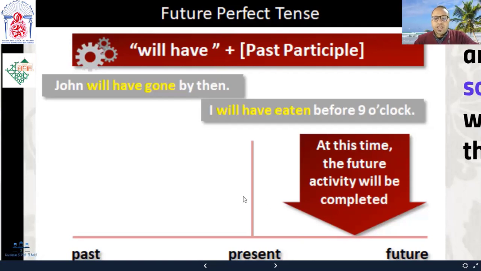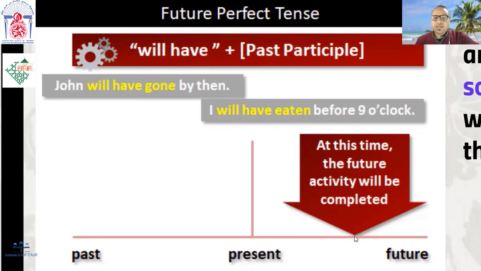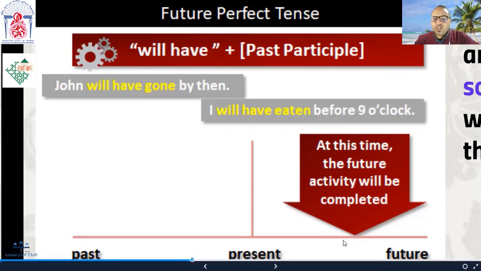Okay. I'll have graduated from university by 2023. So suppose that this is 2023 here. At the tip of this arrow is 2023. When I say I'll have graduated, it means that I'll finish my studies before 2023, okay?